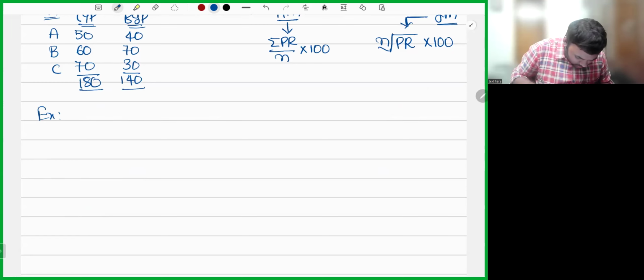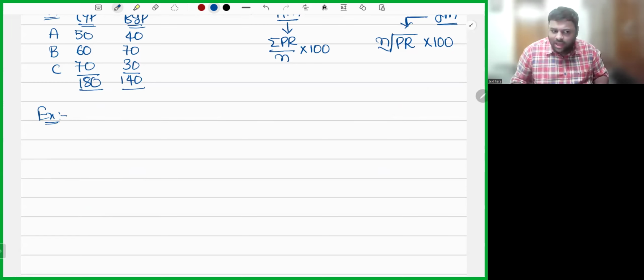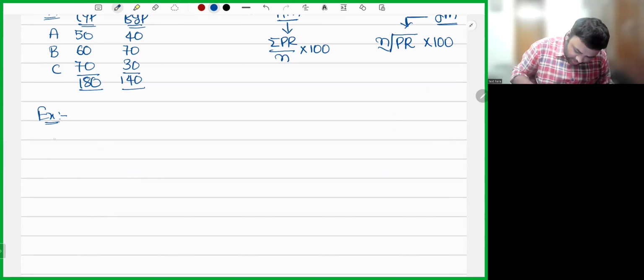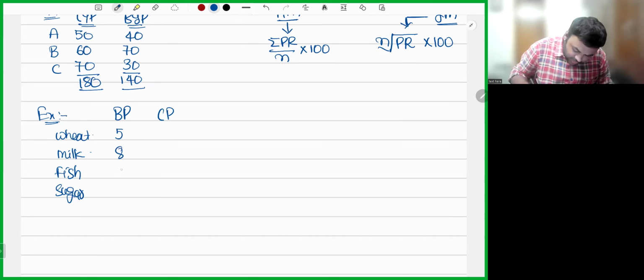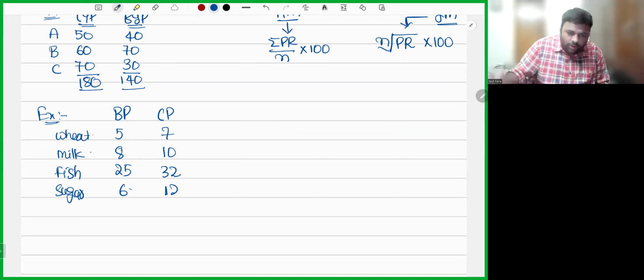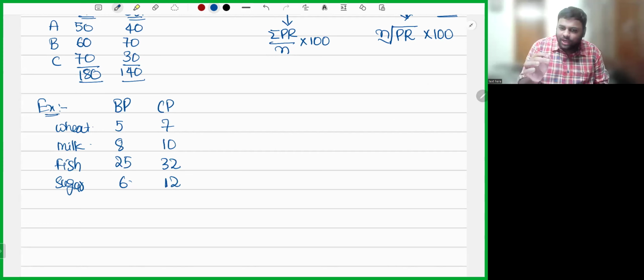Example. I'm telling you I'm having 4 products: wheat, milk, fish, sugar. Base price is given, current price is given. Base price is given as 5, 8, 25, 6. Current price is given as 7, 10, 32, and 12. I need to calculate the index number. He's asking you to calculate using simple average of price relatives, using arithmetic mean. Question will tell you, don't worry.